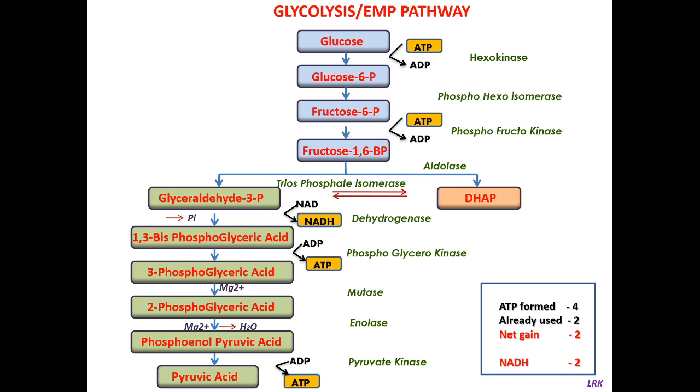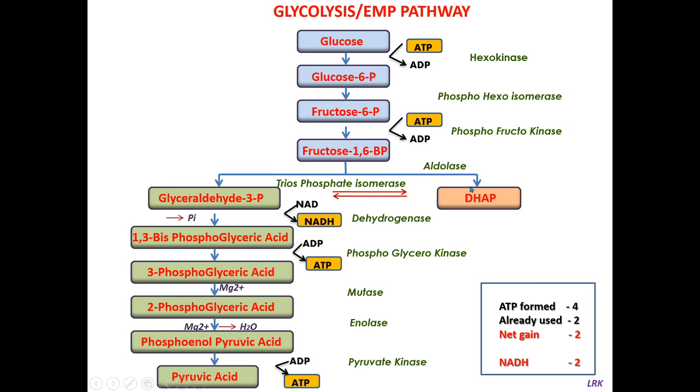Okay. Again, these glyceraldehyde 3-phosphate and the dihydroxyacetone phosphate are isomers, and the further reactions take place only in the form of glyceraldehyde 3-phosphate. DHAP won't undergo any further reaction, so it has to be isomerized to glyceraldehyde 3-phosphate to continue the further reaction.